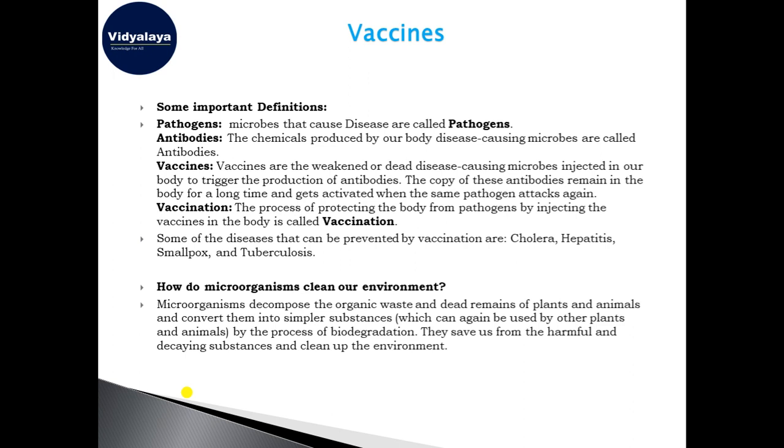Now, how do microorganisms clean our environment? This cleaning is for organic waste, in the form of kitchen waste, farm waste, or the dead bodies of plants or animals. They degenerate those materials into very small, simpler organic materials, and release those materials into the environment again, and this process is called biodegradation. So with the use of microbes, our environment is getting cleaned, and they help protect us from harmful and decaying substances.